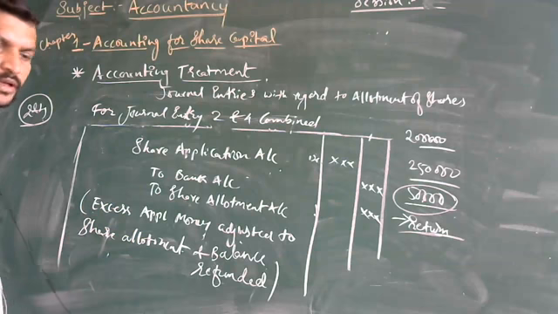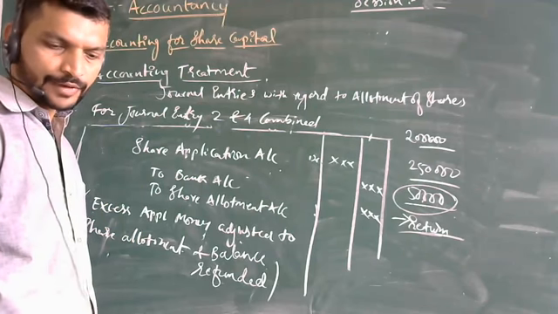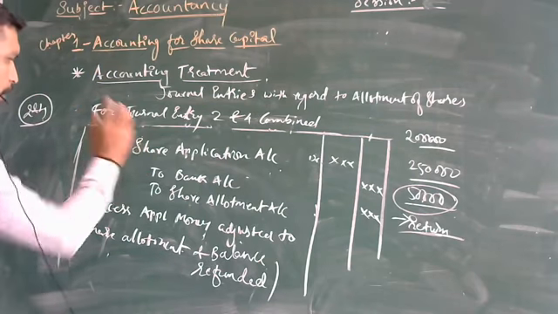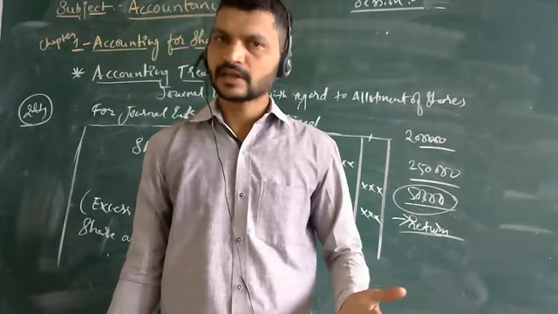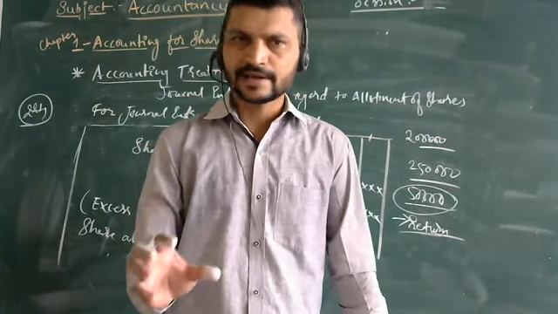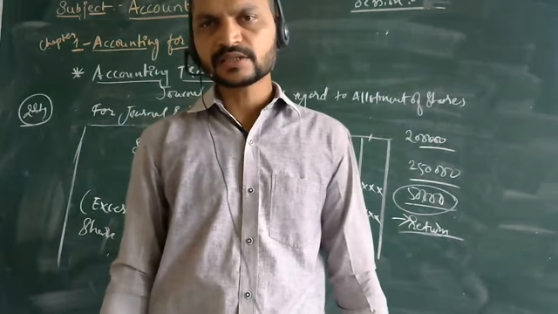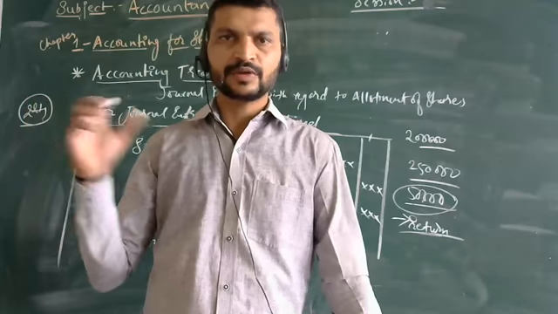Soon after, few more points are there on call money. After that, when we have the problems, how we pass the journal entries, we will see in the further classes. This is just the highlight, the overview, the picture we are showing here.